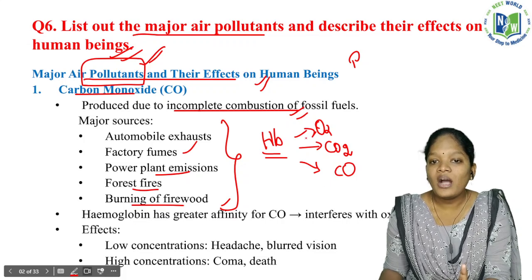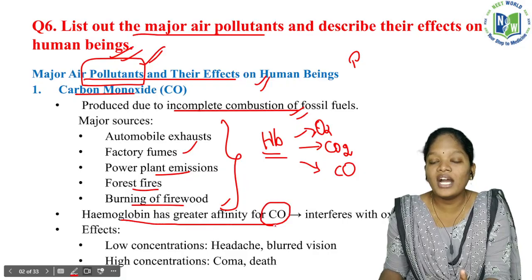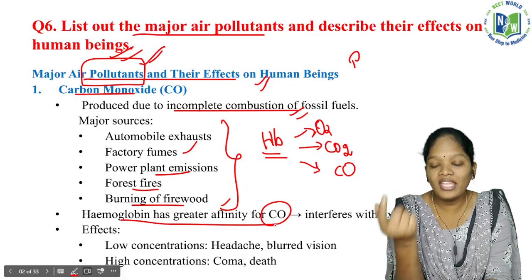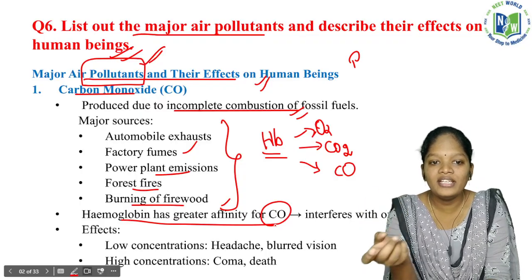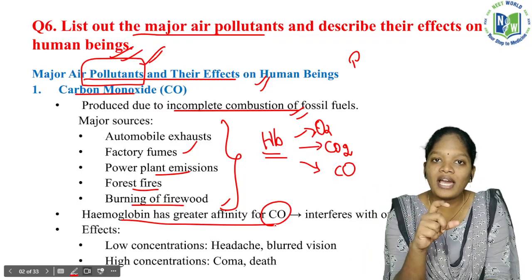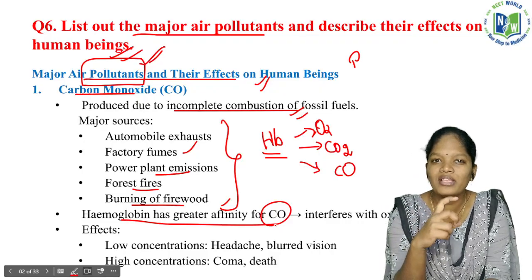Among all these, hemoglobin has a greater affinity for carbon monoxide. Just think, if the concentration of carbon monoxide is higher, hemoglobin will have a greater affinity towards the carbon monoxide, and all the cells are devoid of oxygen. So this is a major air pollutant.